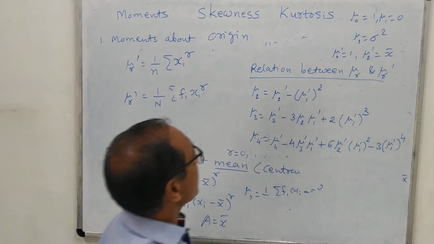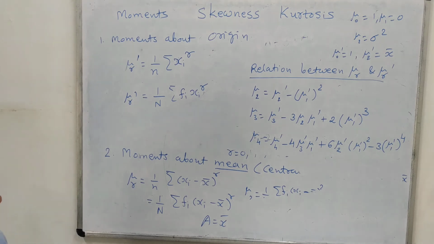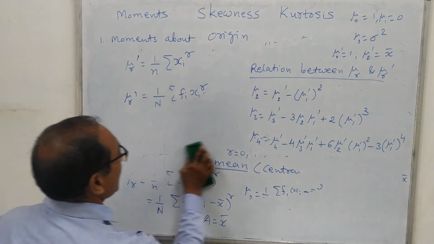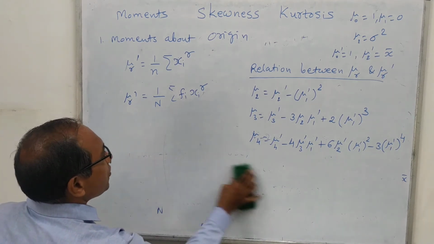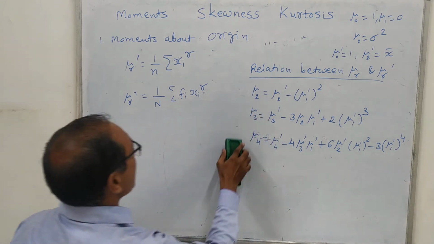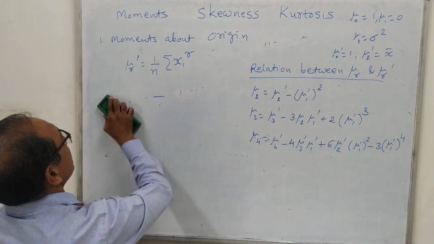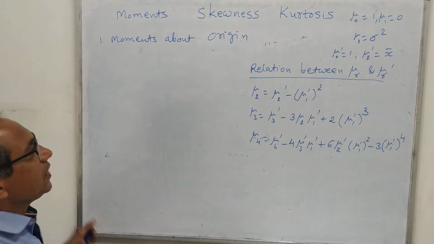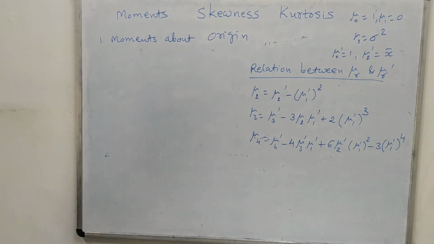So you will have to remember all these formulas. If you are given mu1 dash, mu2 dash, mu3 dash, you can find out mu2, mu3 and mu4 very easily.